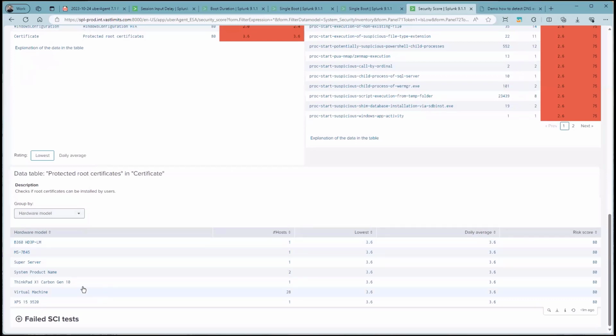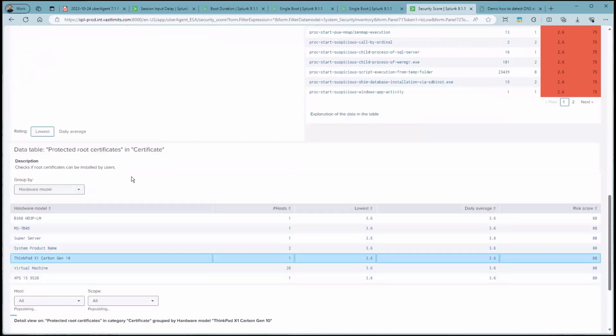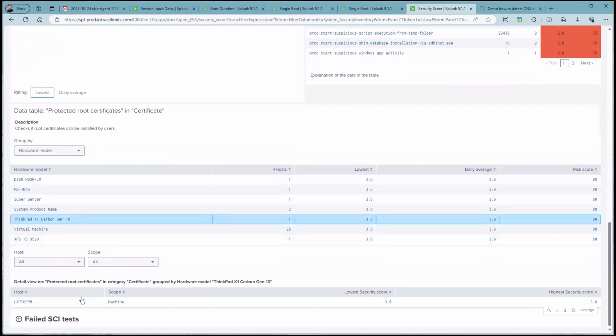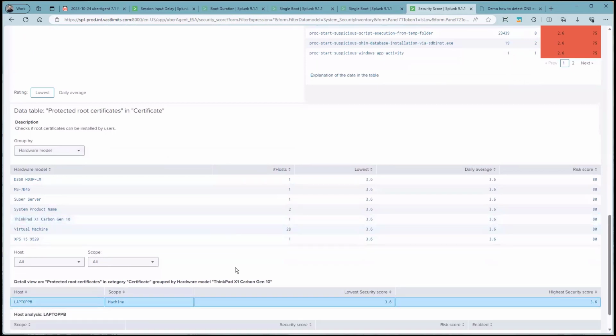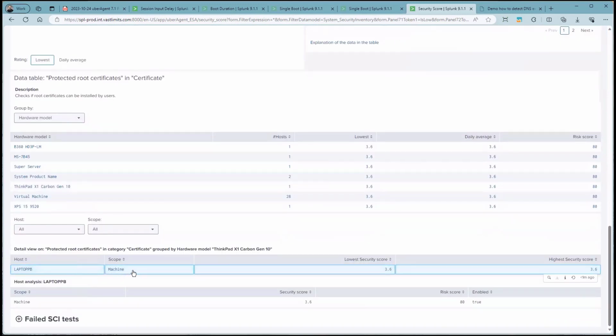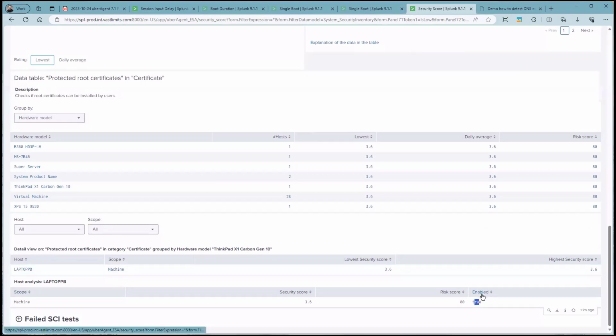So now let's have a closer look at a particular hardware model. And then you can see all hosts that are part of this hardware model group. So in this case, there's only one host. If you want to find out what the actual result of this test was, just click on the host name. And you can see it is true, or the result is enabled equals true. So in this case, a normal user could install root certificates on this machine.